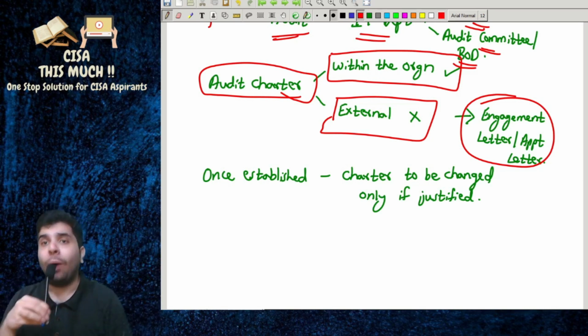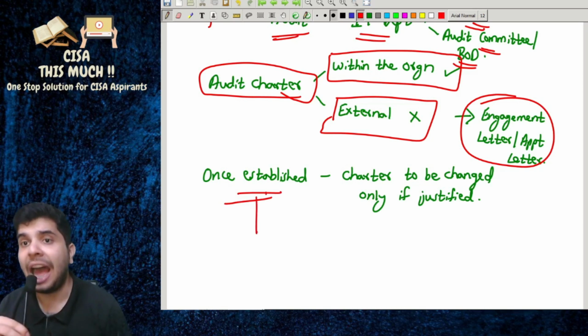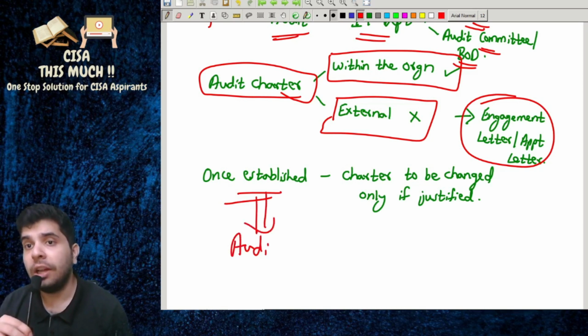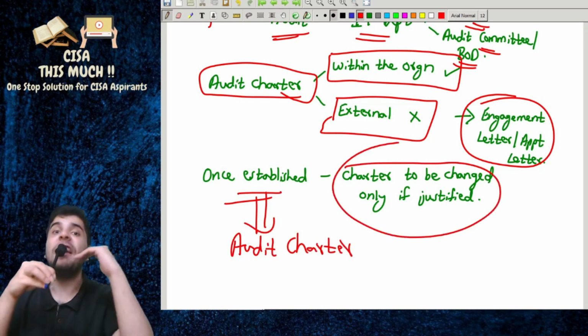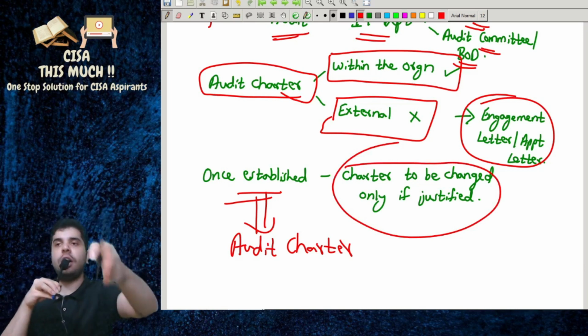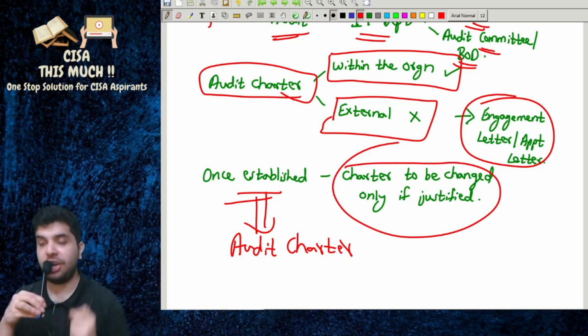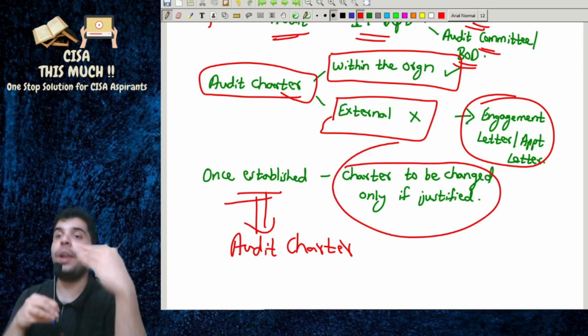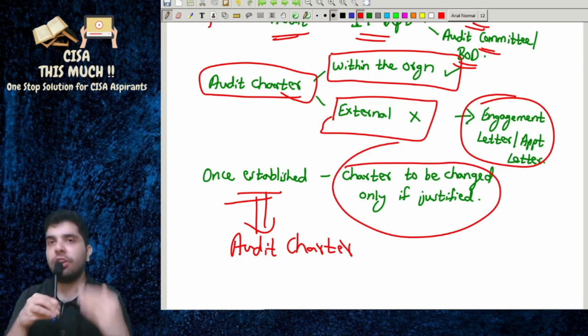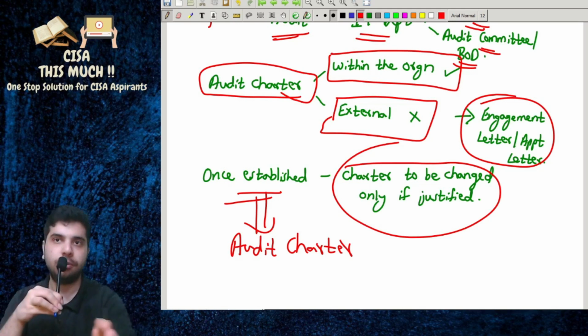Once the audit charter is established, the charter is to be changed only if justified. It means that there won't be any frequent revision of the audit charter.